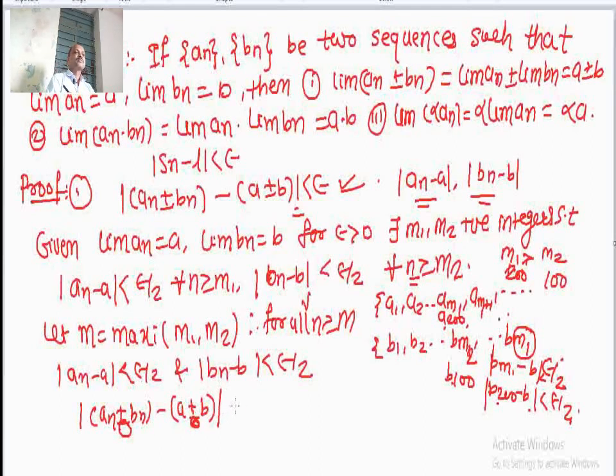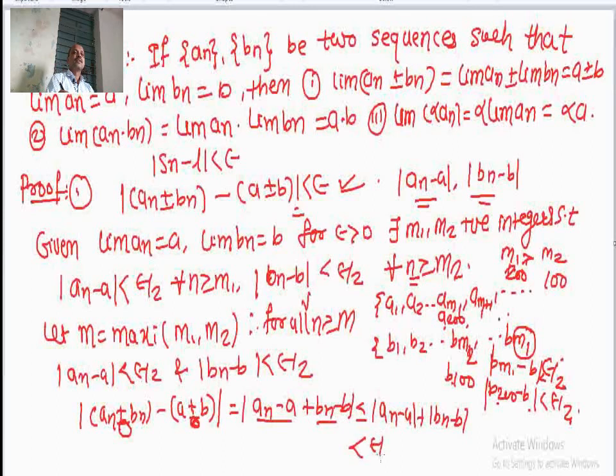Here an plus bn minus a plus b is equal to mod of an minus a plus bn minus b. Now, apply the triangle inequality. This is less than or equal to mod of an minus a plus mod of bn minus b, which is less than epsilon by 2 plus epsilon by 2 equal to epsilon, and hence I get the result that the sequence an plus bn is also convergent.